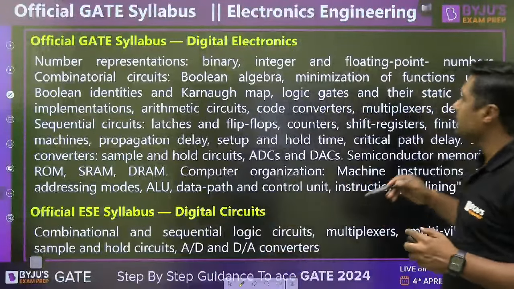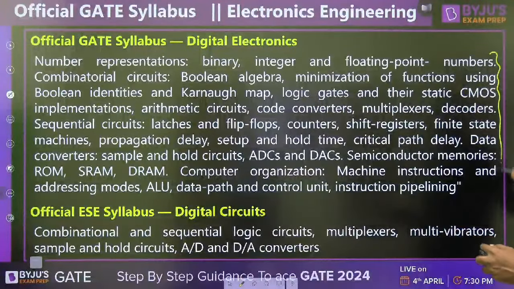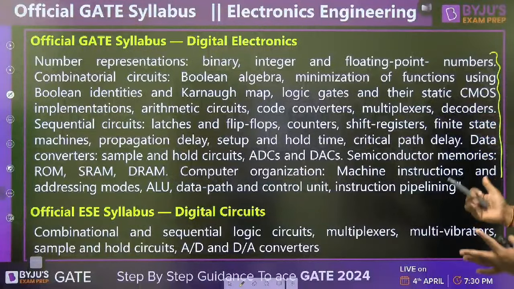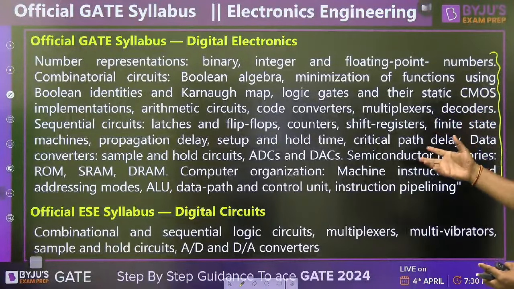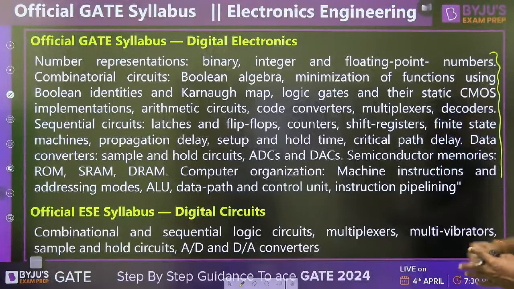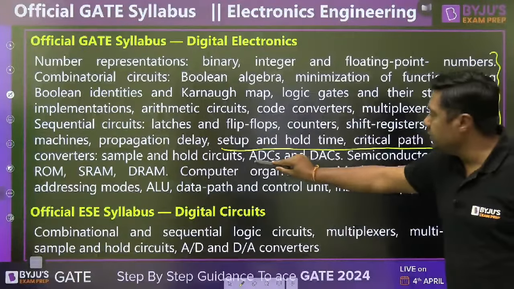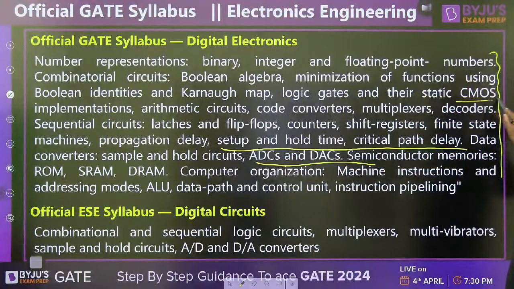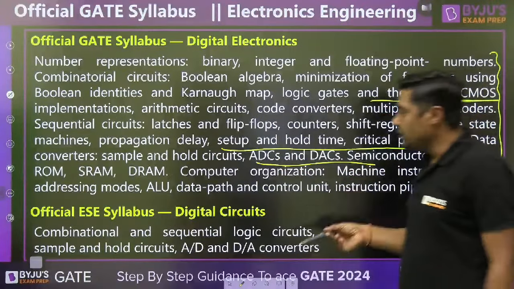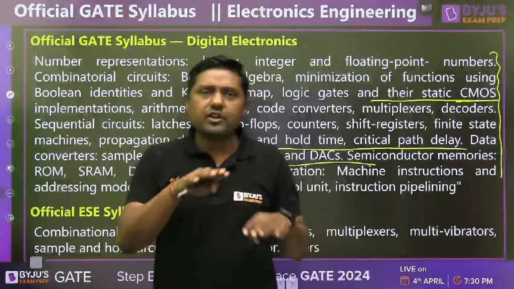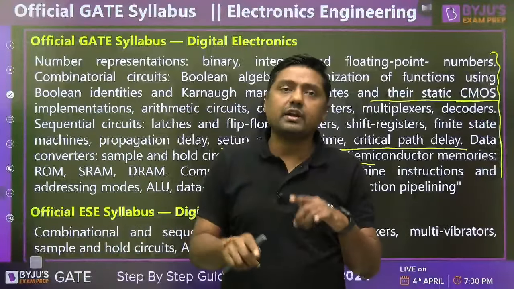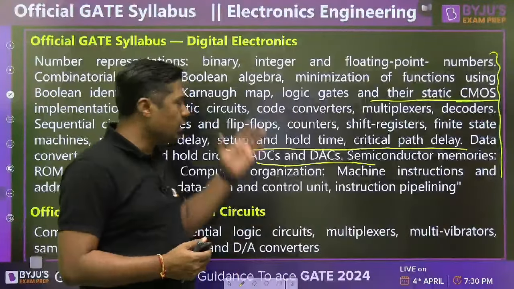Then that is the syllabus, guys, for electronics students. Don't worry, everything is explained here. In combinational circuits, what is important in sequential circuits? What is the setup time and hold time? Then critical path delay, A to D, D to A converter, logic related to CMOS, logic family. That's why there is some difference between the syllabus of electrical students and electronics students.